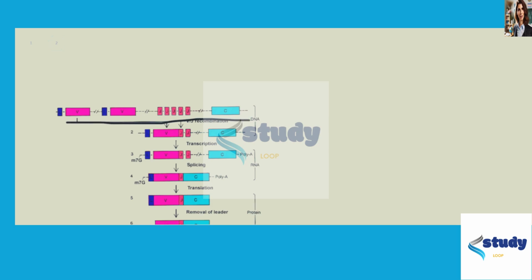Very specific B cells are going to be produced for a specific antigen, but they come from a main stem cell. So we have DNA that contains all of the possible combinations of mRNA that can be translated into a specific type of antibody that can detect a specific type of antigen. So the DNA is